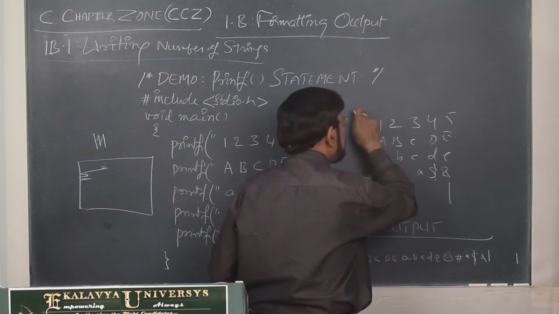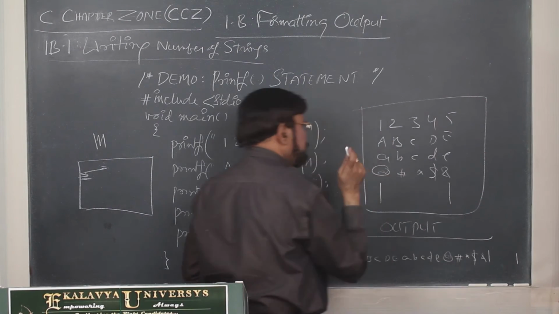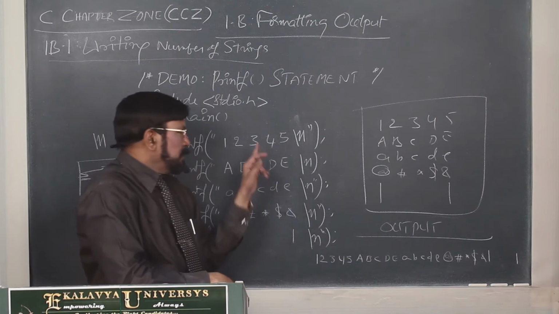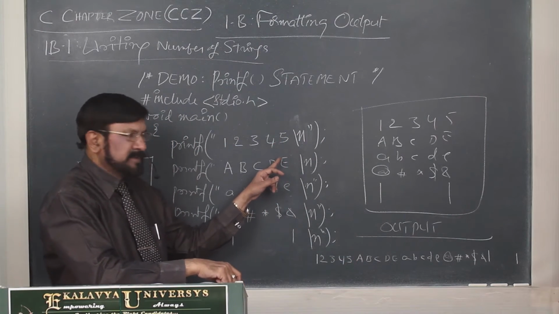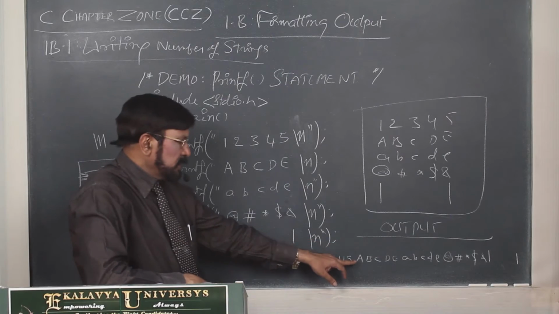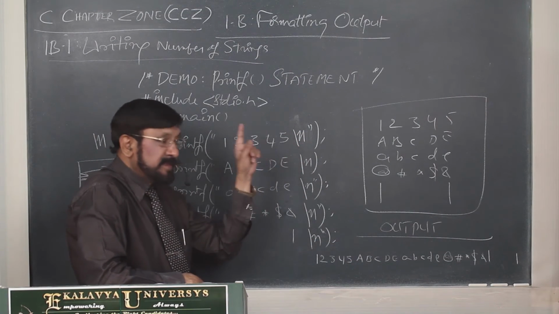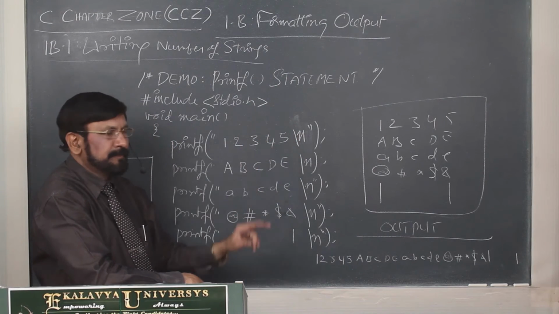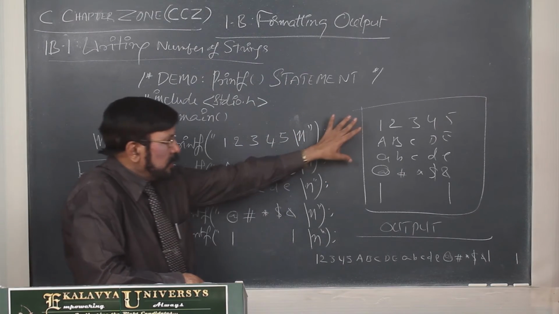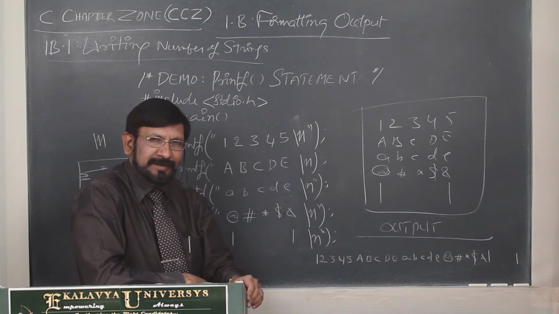Now your output is like this. Before inserting the new line sequence, the output is like this. By inserting a new line sequence as the last element of the printf, the output is as you expected.